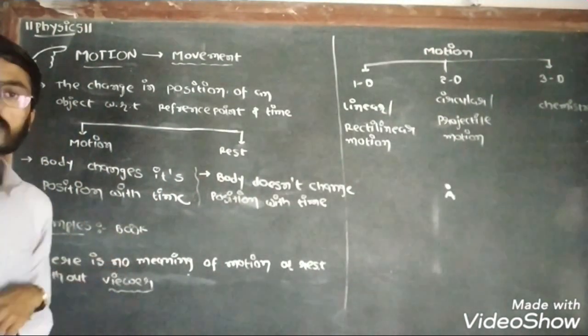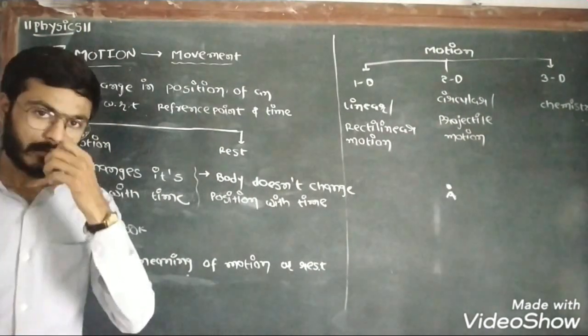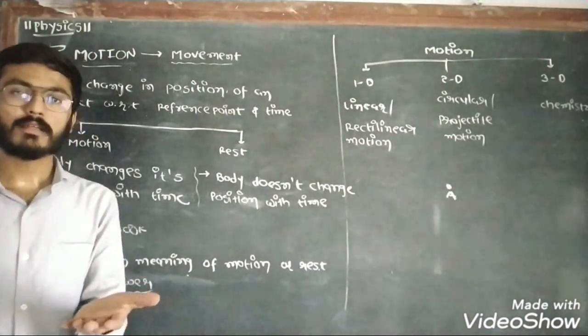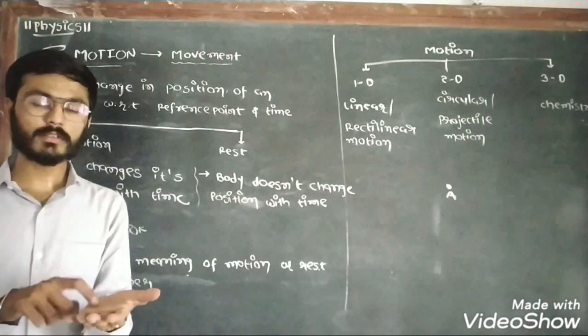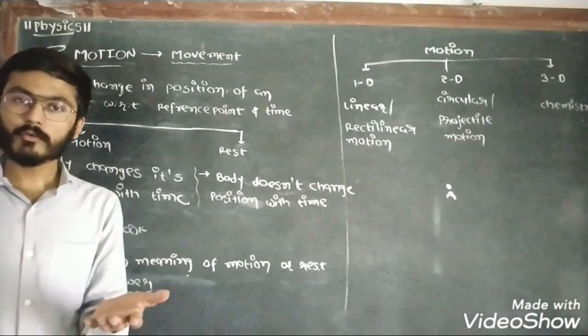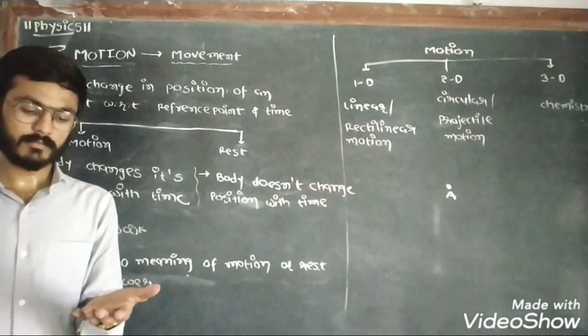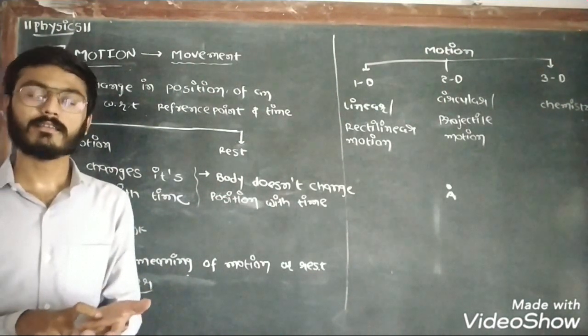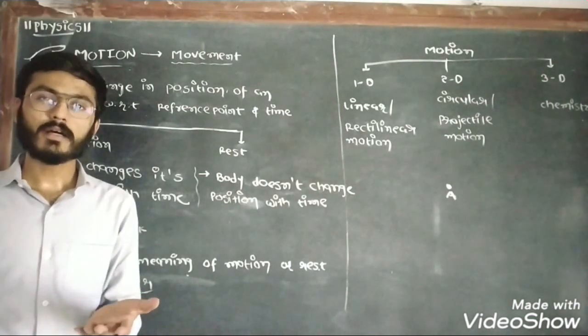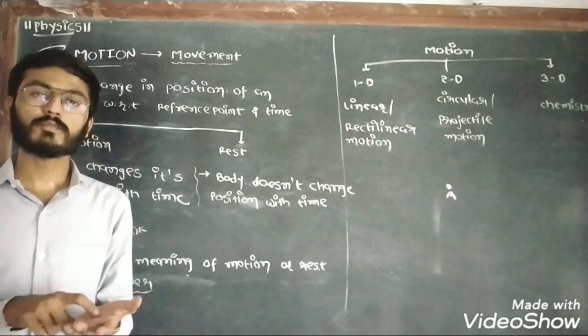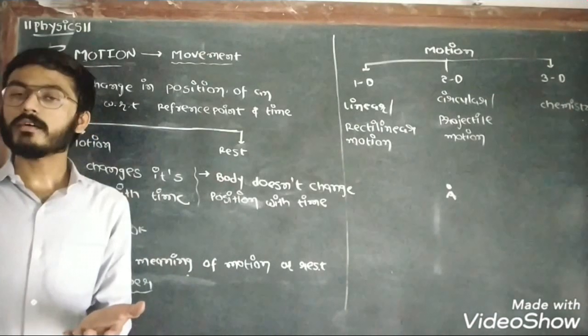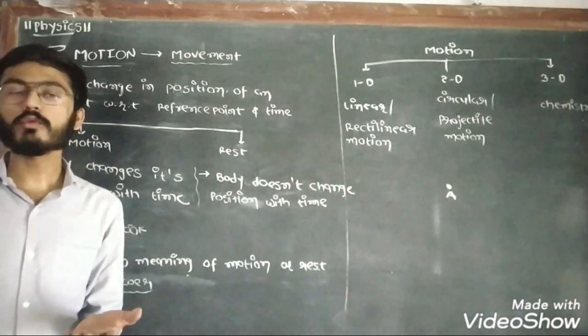First example is a book. Now assume that one book is placed on a table. If one person observes this book from the corner of the room, then the person sees that the book is at rest. But if a person observes this book from the moon, then the earth is rotating with respect to the moon.